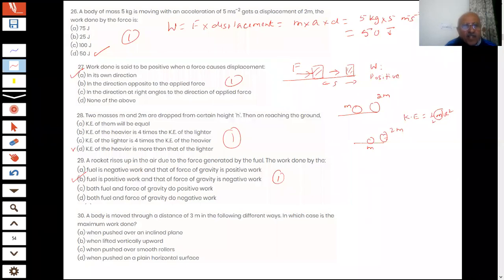Another question. A body is moved through a distance of 3 meters in the following different ways. In which case is the maximum work done? When pushed over an inclined plane, when lifted vertically upward, when pushed over smooth rollers, when pushed on a plain horizontal surface, students.